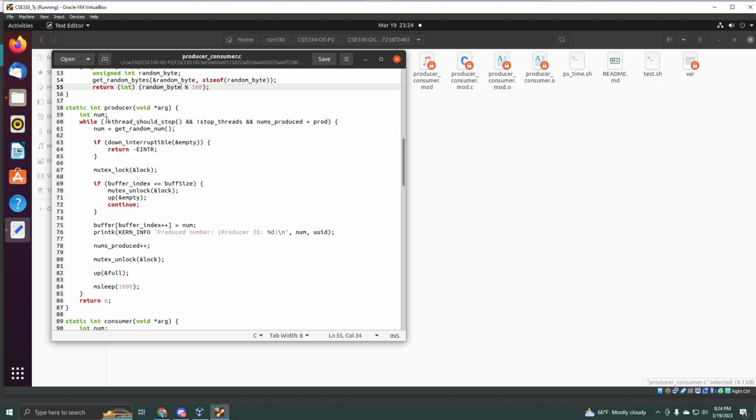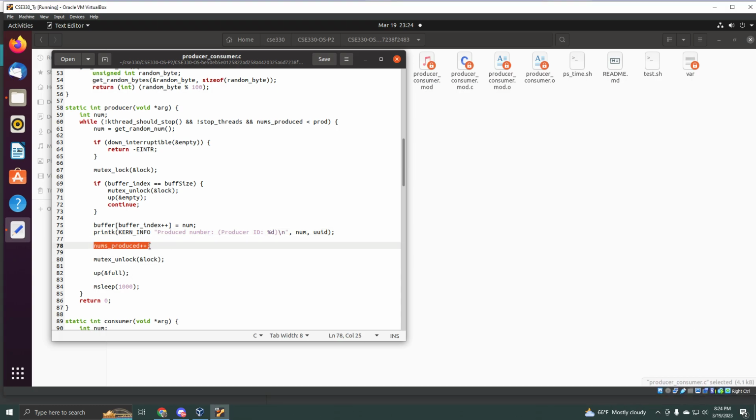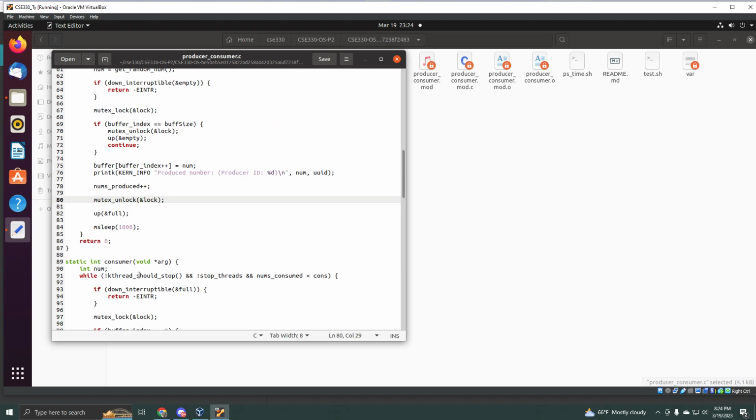And then my producer function, while kthread should stop, stop threads and nums produced is less than the amount that needs to be produced. We generate a number, and then right here we have the mutex lock, if down interruptible. We continue, we add it to the buffer, we increase the size of the buffer, we print to the kernel the produced number and the ID of that number. And then if we continue, we increase the nums produced, and then we mutex unlock, and then we up on the full semaphore, and then we sleep. I'm not really sure if I need this, but I was trying everything to get this to work.